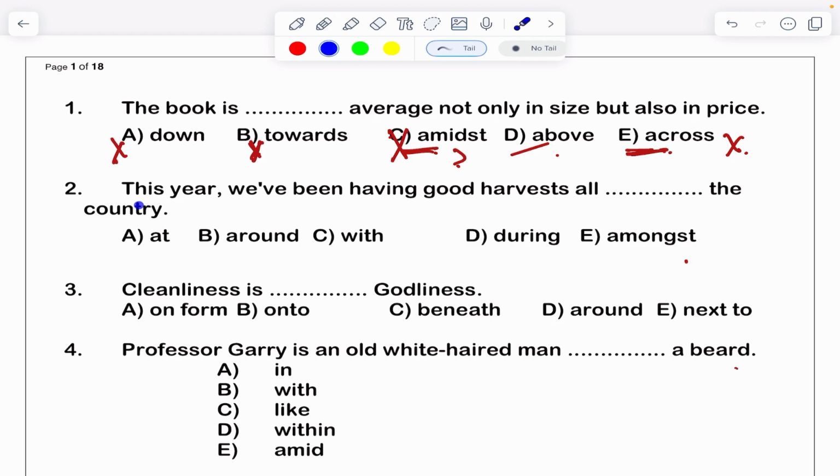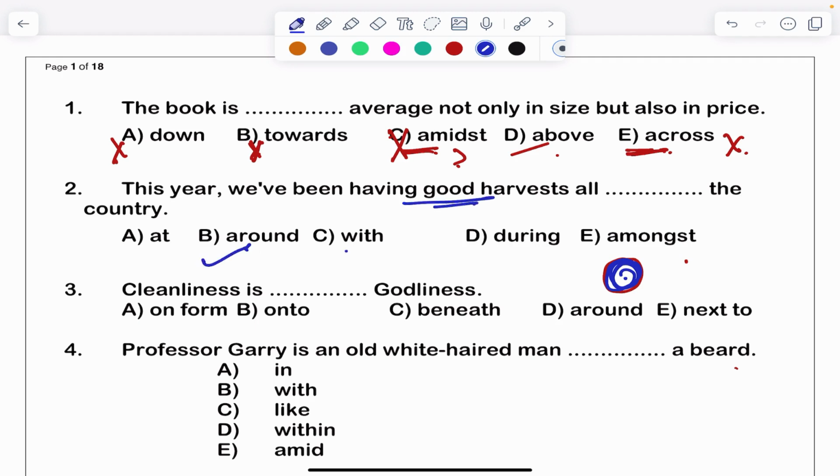We'll move on to the next question. We have been having good harvests all dash the country. See, this year we have been having good harvests. Harvest, you know, right? Harvest all dash the country. See, this is a country. Don't laugh at me by seeing this picture. This is a country. Around the country we have good harvests.